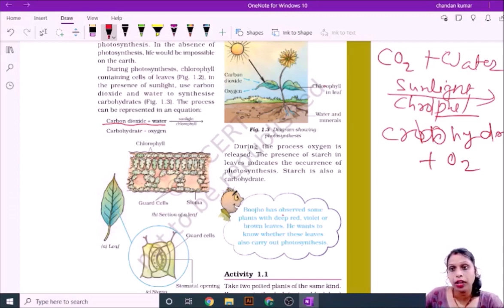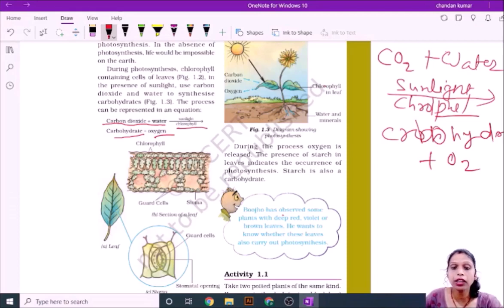Okay. Then you can see in this diagram, carbon dioxide is taken by the leaves and chlorophyll that is already present on the cell of leaves, and water and minerals are taken, and in presence of sunlight the carbohydrate and oxygen are released. This is all the process of photosynthesis.